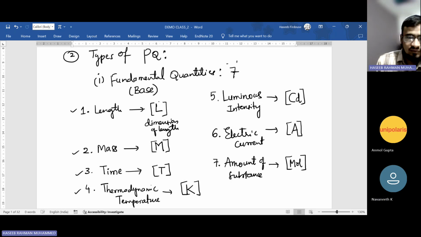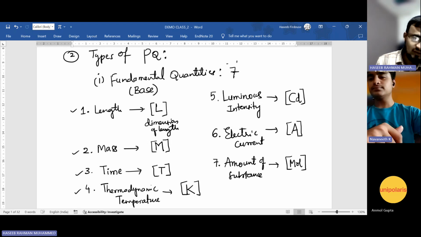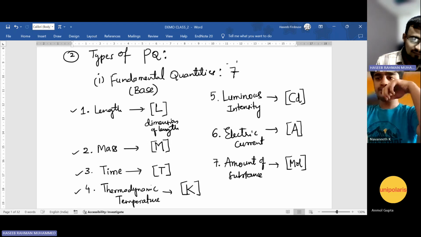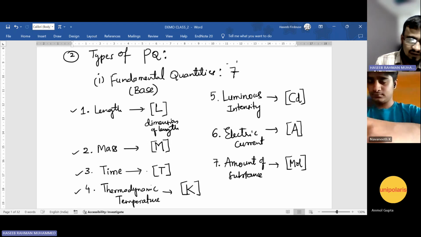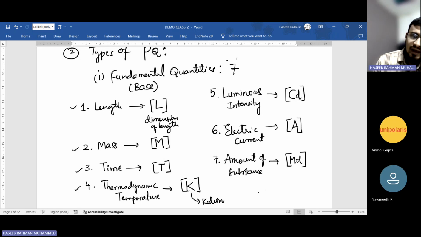What are these? Whatever I have kept in brackets, those are the dimensions of the respective quantity. L for length, M for mass, T for time, K for thermodynamic temperature. Why do we use K here? Because the unit is Kelvin. And luminous intensity is CD, for candela.